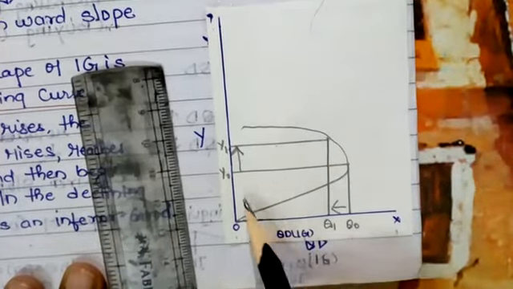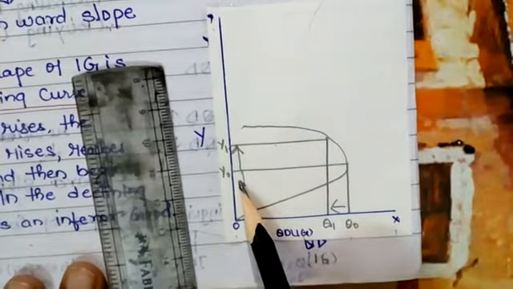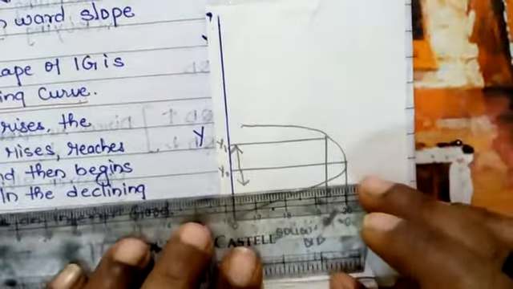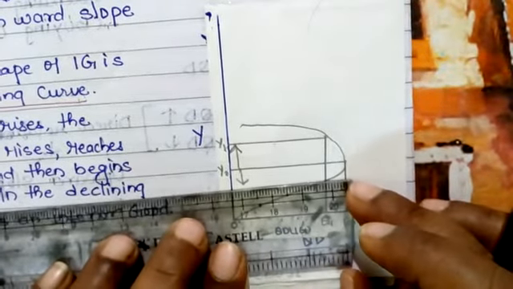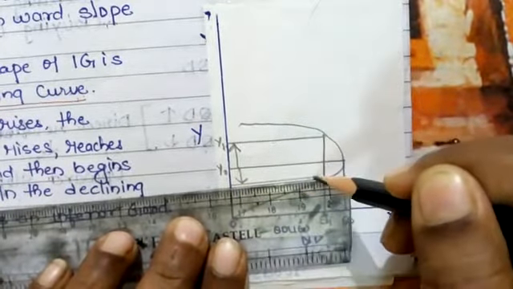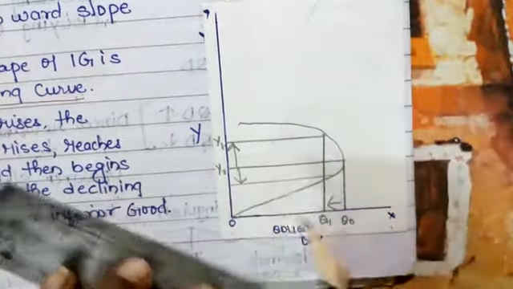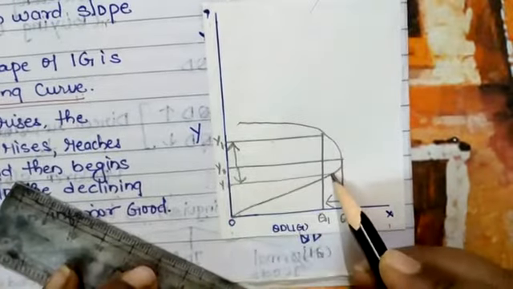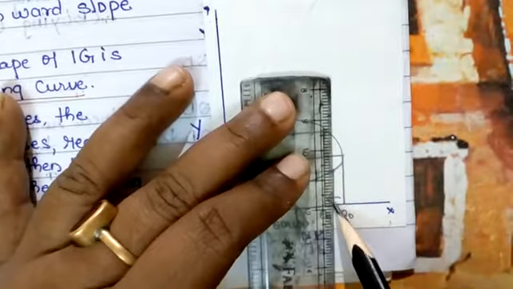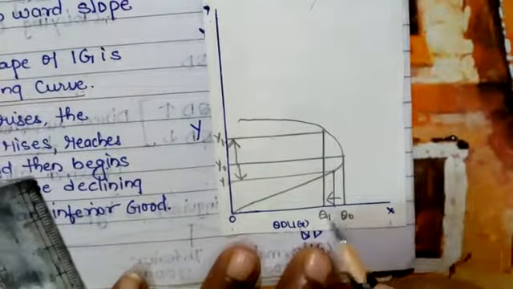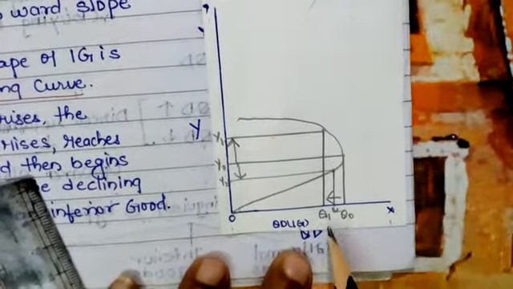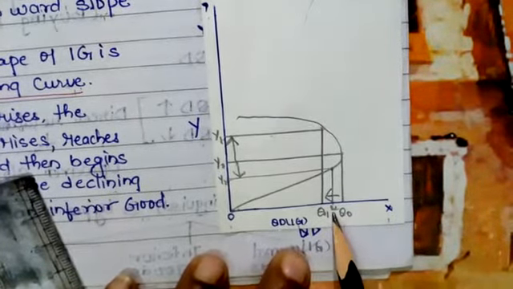Is this clear? But when income falls again, what happened? When income falls again, the consumer again purchases the inferior goods. That means the quantity demanded for inferior goods again increases.